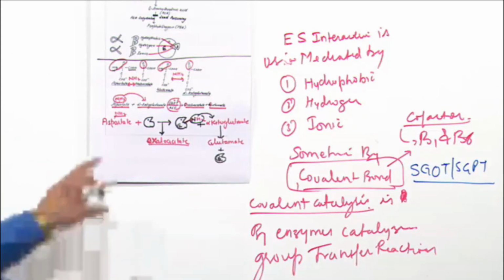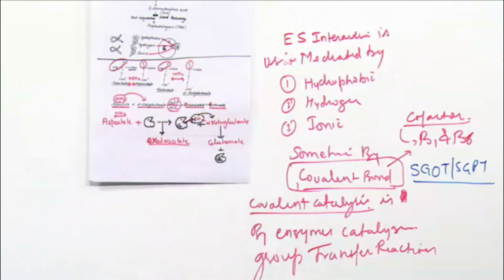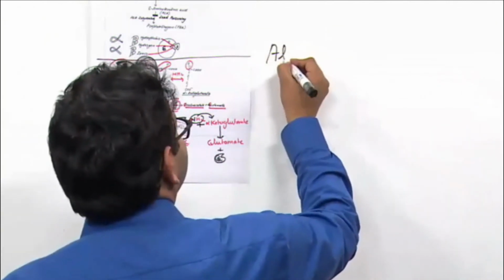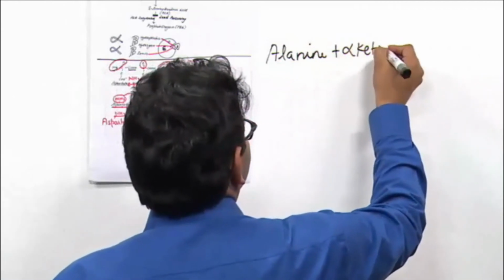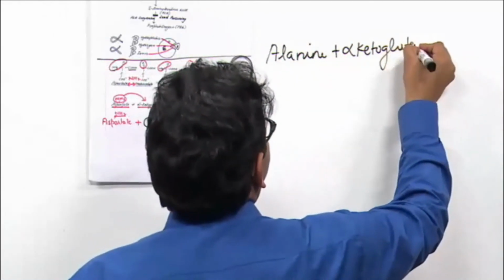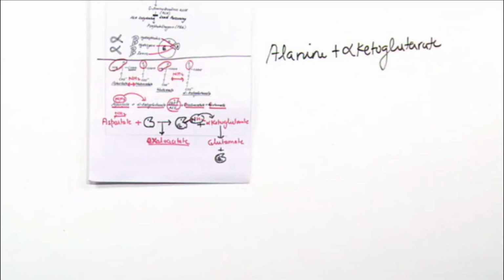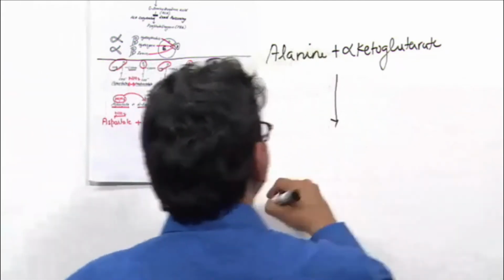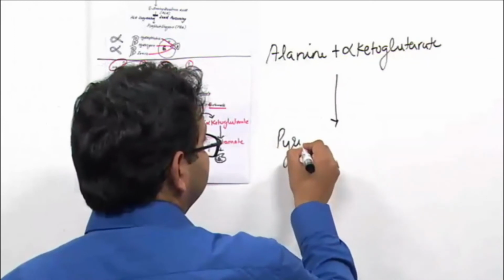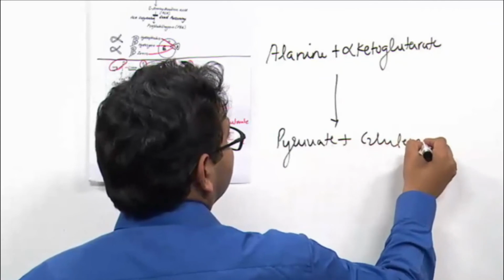You know, aspartate transfers its amino group to alpha ketoglutarate to form oxaloacetate and glutamate. I will write one more reaction: alanine reacts with alpha ketoglutarate to form pyruvate and glutamate.